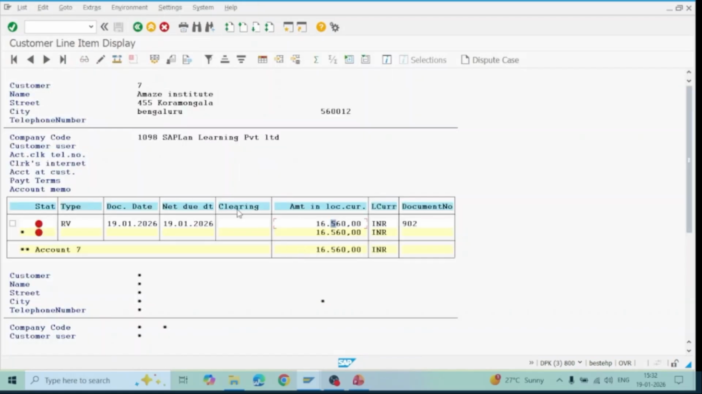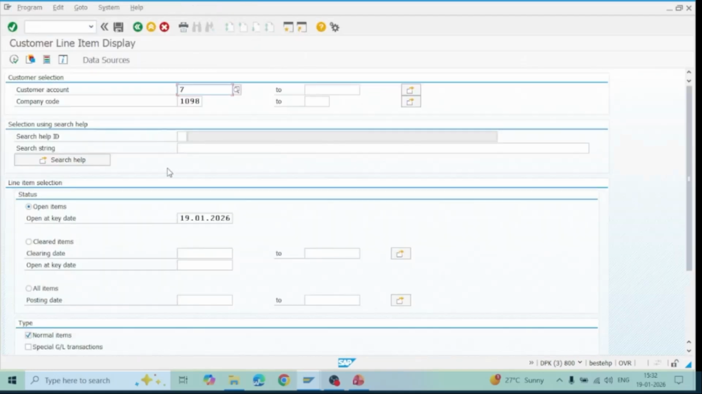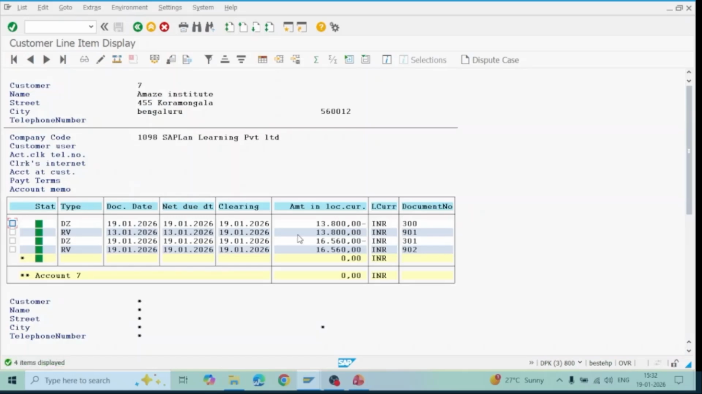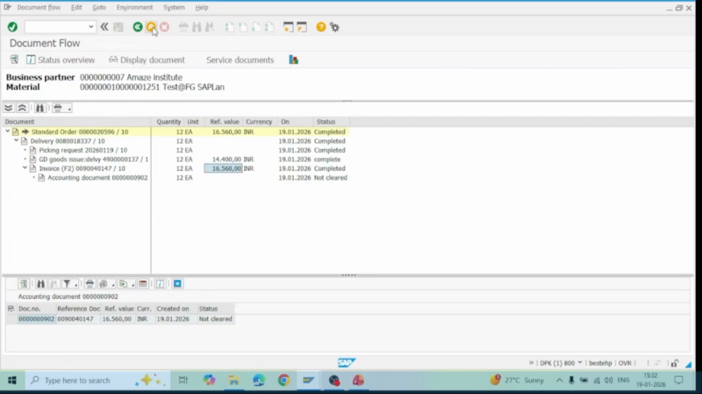Now you will see that this will be cleared. Let's check it. Refresh this page. Now nothing is there, which means it is cleared. Since it is cleared, you go to the cleared items and check the cleared items for today. Execute. Now we can see that 16,560 has been cleared. The same you can also see here as well. Refresh this page as well.